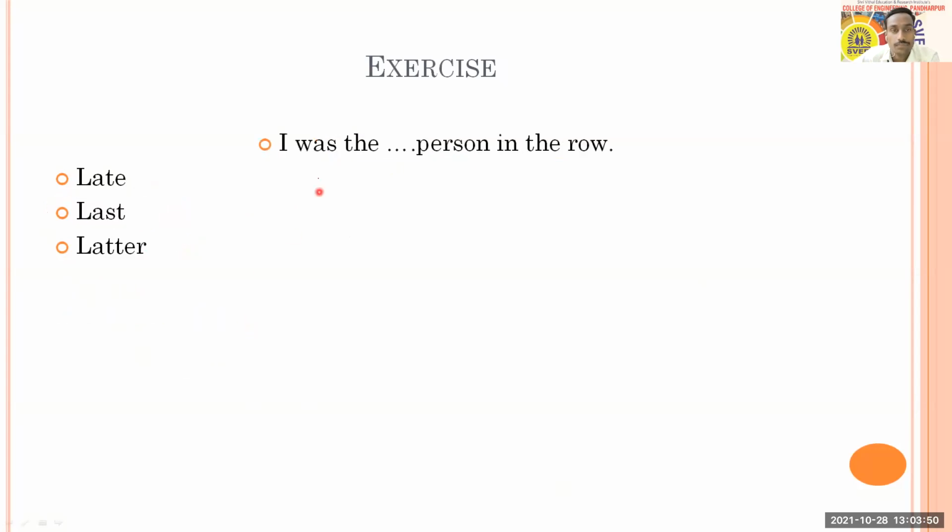Then next, I was the dash person in the row. Here you are getting options late, last, and latter, and you can choose the correct one. The row is in front of you. See, immediately I got answers from Audumbar, then Shifali, then Vaishnavi, then Meenakshi, Amruta, and here also the majority of people are with option B, and that is last. Okay.